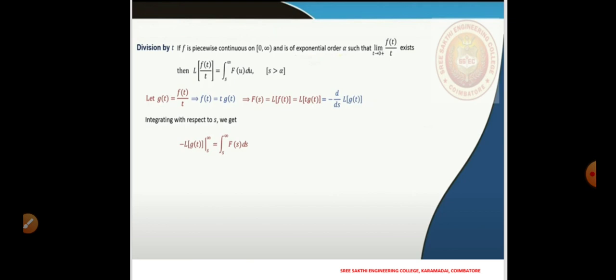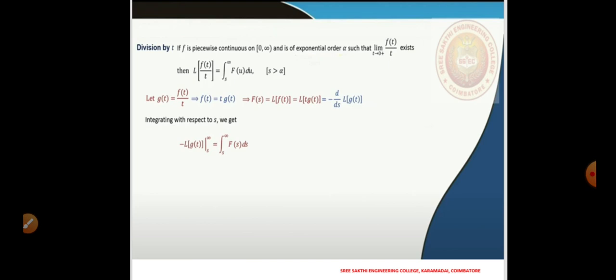the Laplace of g of t, because this was a derivative, and we have the limit as s tends to infinity, and on the right-hand side F of s will be integrated from s to infinity. Now we have to look at this limit.